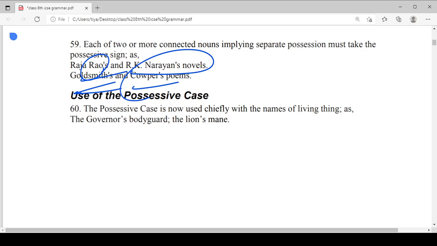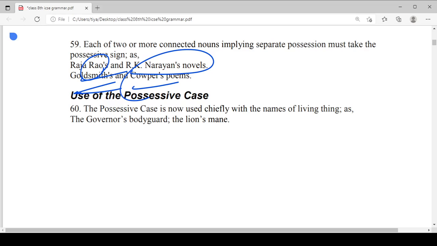And use of the possessive case. The possessive case is now used chiefly with the names of living things, like the governor's bodyguard, the lion's mane. Okay, with non-living things, we cannot use the possessive case. We can use the possessive case with living things.